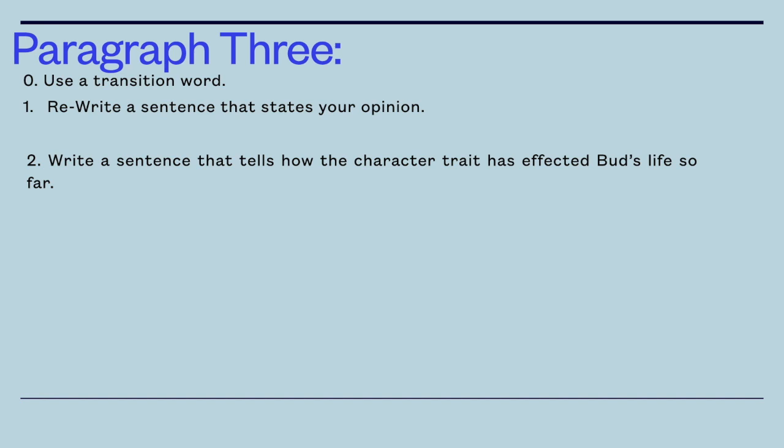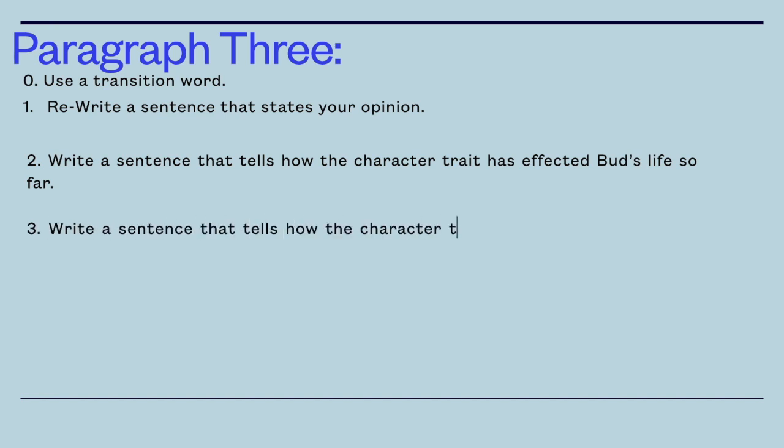So you're going to say, therefore, you can see that Bud is a very strong person. Bud's strength has led him to go on this new adventure, right? Or you can use a friendly one. You can say, therefore, Bud has proved himself to be quite friendly despite what has happened to him. His friendliness has led him on this new adventure.